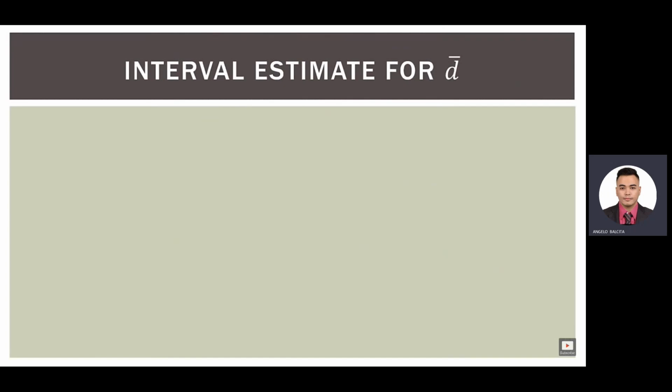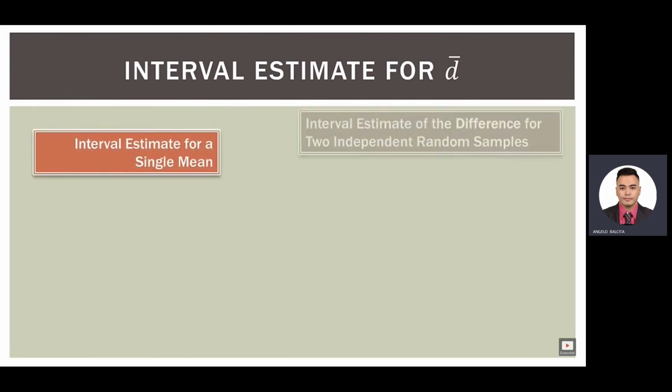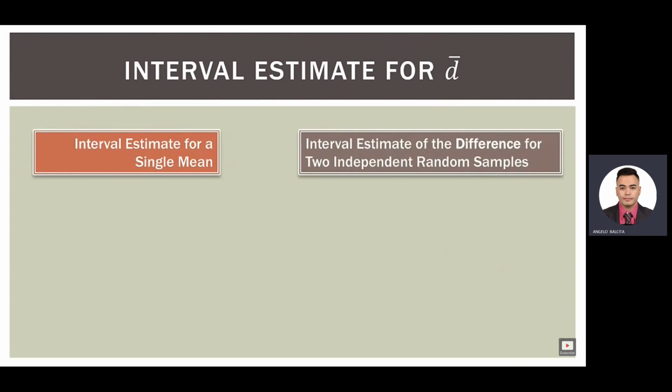Interval estimate for d bar, which d stands for difference, so the mean difference. Again, we'll tie this into what we already know about the single mean case. So remember when we're looking at the single mean, we had x bar plus or minus some margin of error, and that's going to give us our confidence interval. Now over here on the right, we have d bar plus or minus some margin of error. And d bar, in this case, is just the mean of the differences as compared to the mean of a single sample on the left.